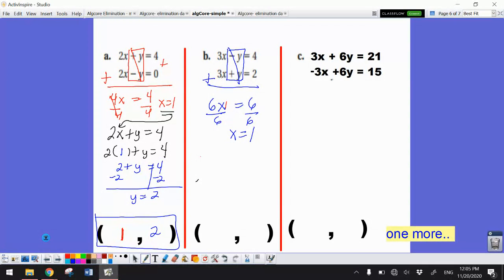Okay, again, looking at my equations, I'm going to find the one that has the least negatives, and I see the bottom one has less negatives. So x plus y equals 2. My 1 is going to go in for the x. So 3 times 1 plus y equals 2.